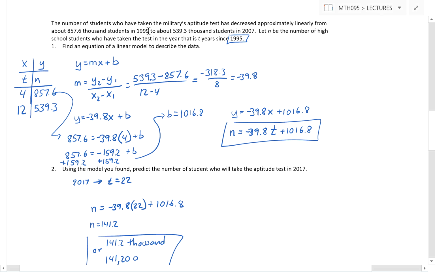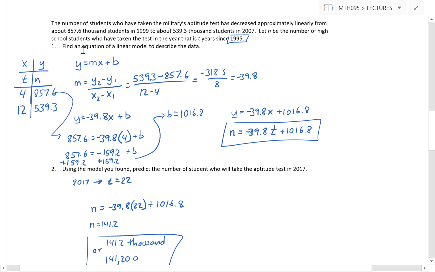So I look at my first data point here, and that is that there's 857.6 thousand students in 1999. So in that case, my n is the 857.6, and my t is 4. The reason 4 is 1999 is 4 years since my starting year of 1995. The next data point I see is that there's 539.3 thousand in 2007. My t for that is 12. Why 12? Because 2007 is 12 years since 1995.